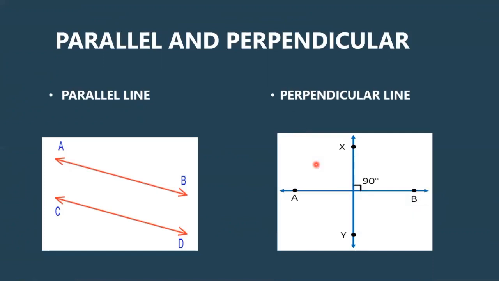Here also you can see two different lines, and the peculiarity of these lines is that they intersect each other, meet at a point over here, and make an angle of 90 degrees. So whenever two lines are called perpendicular, at the point where they intersect each other you will get an angle called a right angle, or 90 degrees. So I hope it's now clearer about parallel lines and perpendicular lines. Now let's move on to the next part.